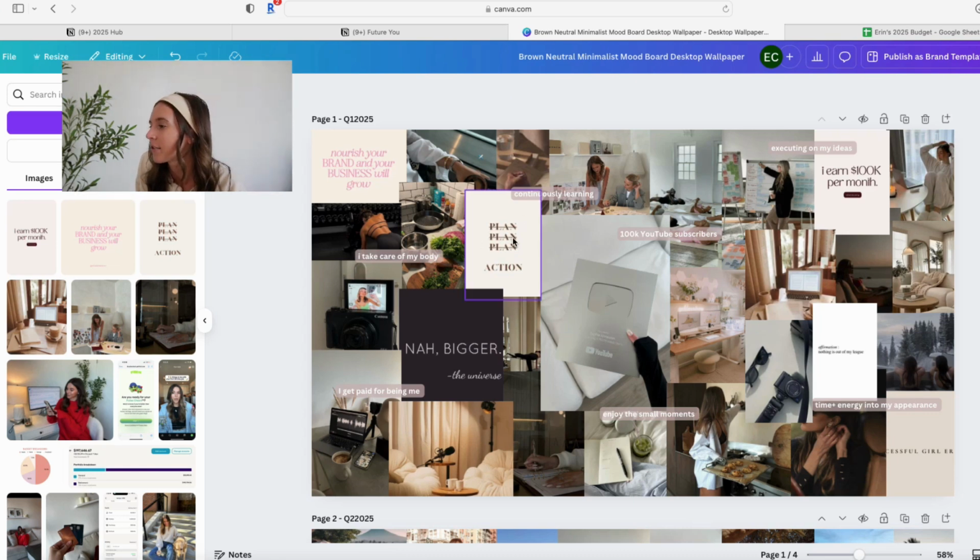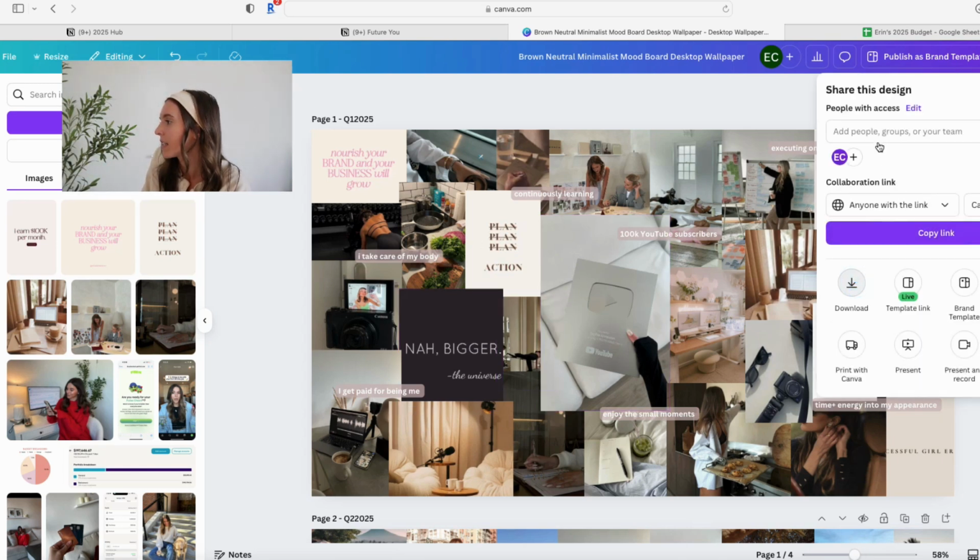So I added in this little photo that said plan, action. January is going to be about taking action for me. I won't go into too much detail into all of the different photos because they represent the goals that we're going to talk about in a second. So basically what I'll do is I will download this.